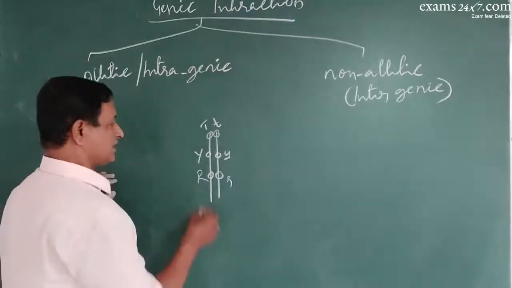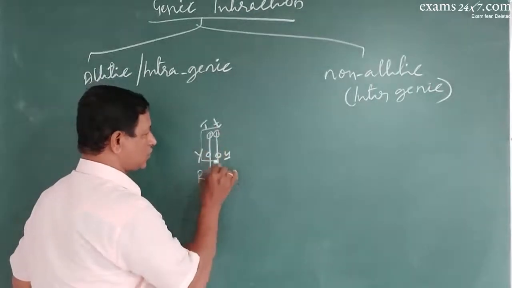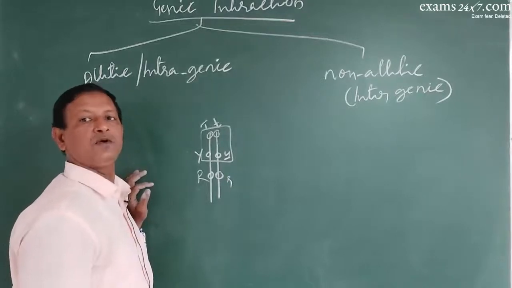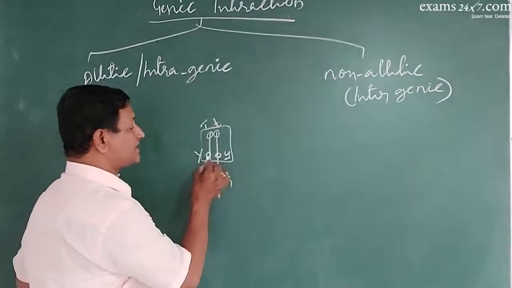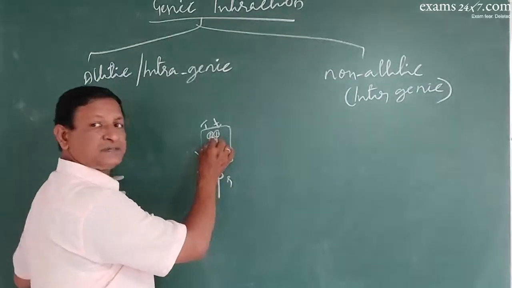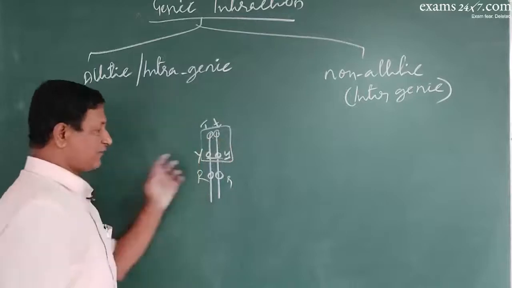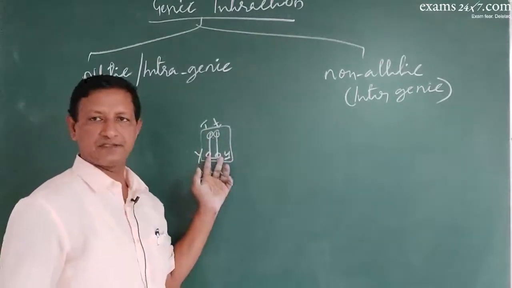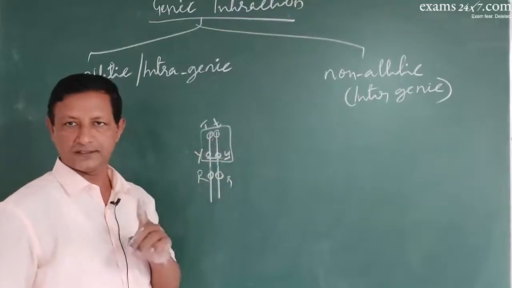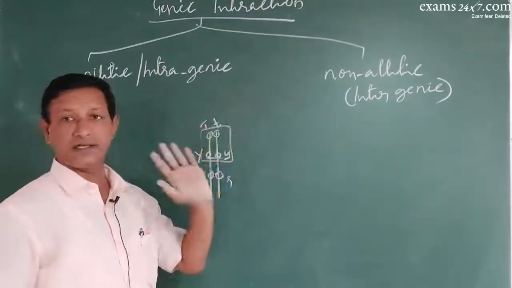In non-allelic interaction, these two genes will be interacting among each other, wherein the presence of one will influence the expression of the other. If one pair of genes is absent, the other pair does not act. Got it? So that is called non-allelic interaction.